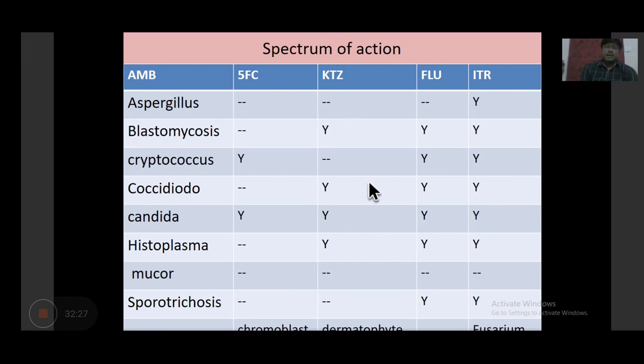Ketoconazole is not for Aspergillus and cryptococcus, no use in mucor, but covers dermatophytes. Apart from that, Blasto, Coccidio, Candida, Histoplasma. Fluconazole covers almost all of the fungi, but not Aspergillus and mucor. Itraconazole covers Aspergillus, but not mucor. So for mucor, the drug other than amphotericin is posaconazole. So this is all about antifungal agents.